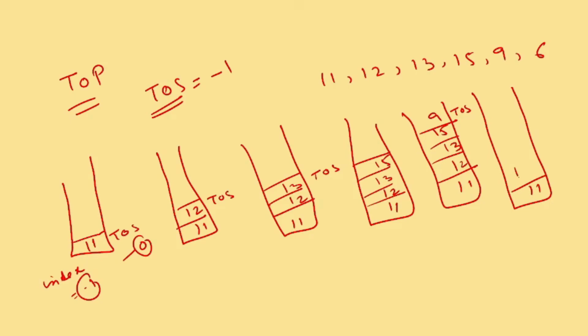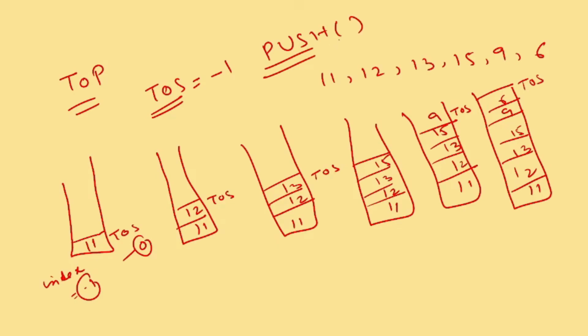After that 11, then 12, then 13, then 15, then 9, and then 6, and this will be the TOS now. So your stack is full, because all the elements are inserted, and the condition for full is that my limit is over and I can't insert into it, but I can pop it. Pop it means which operation? This is a push operation. We can't call it insert. This is a push operation.